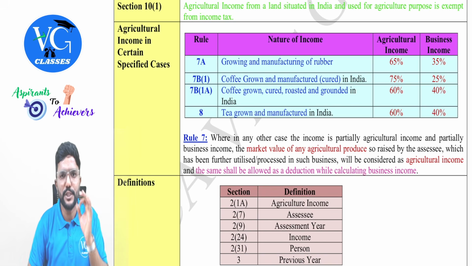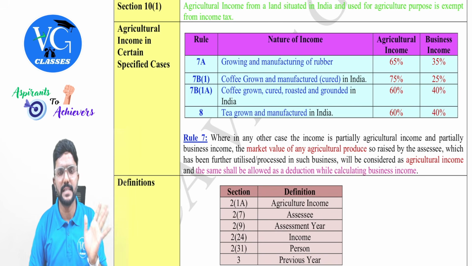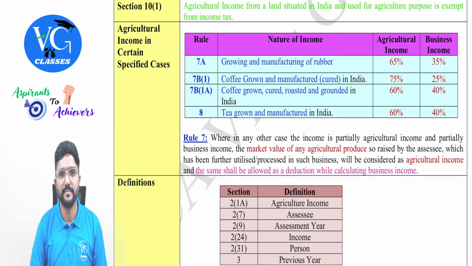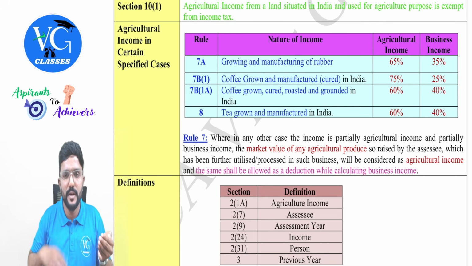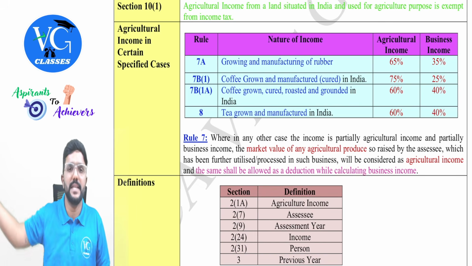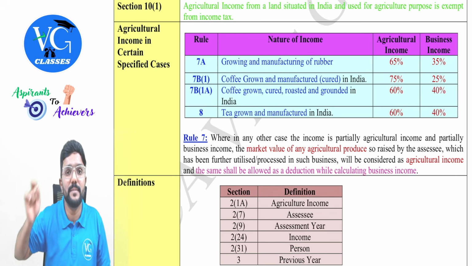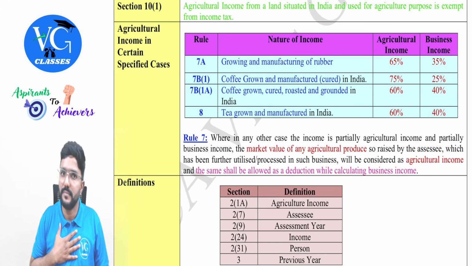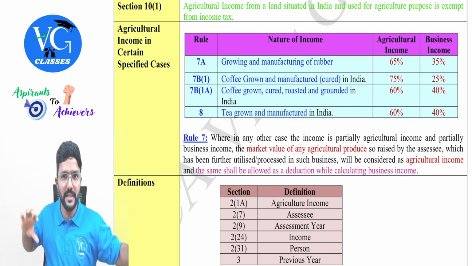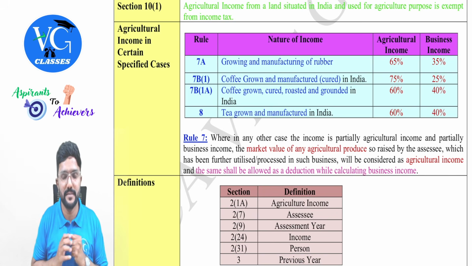I repeat. Assume I grow tomato and I sell it as it is. 100% agriculture income. Next, I don't grow tomato. I purchase tomato, manufacture ketchup out of it and I sell it. Whatever I earn from the sale of ketchup is my 100% business income. Clear? 100% agriculture, 100% business we discussed.